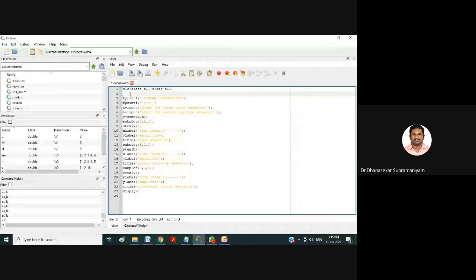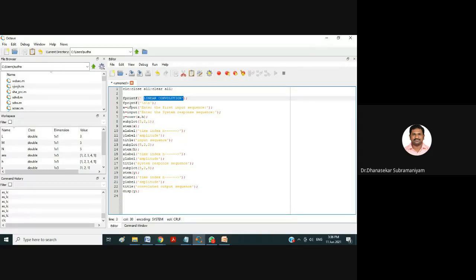The next line is fprintf linear convolution. This fprintf is used if you want to generate some text in the command window. The text is linear convolution. You have given it in apostrophes, so once you compile this code, the text present in the fprintf, linear convolution, will appear in the command window. That's why we are using fprintf, to print the text in the command window.